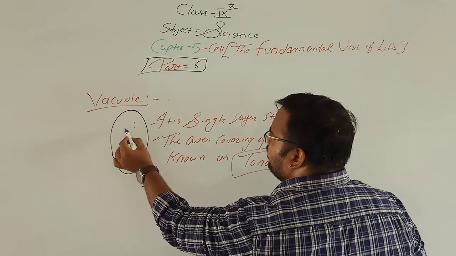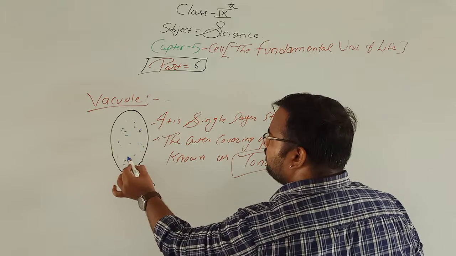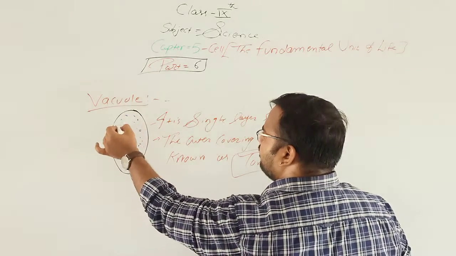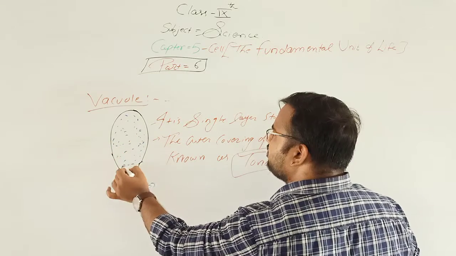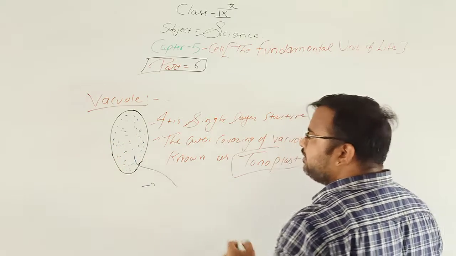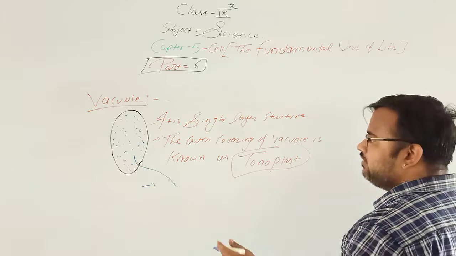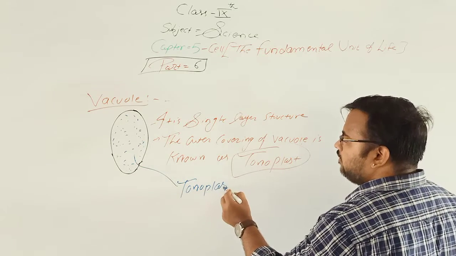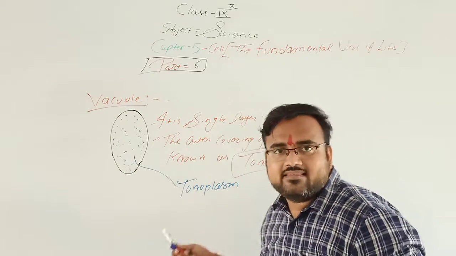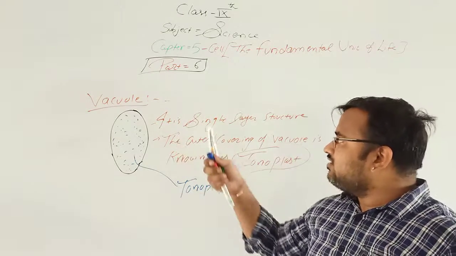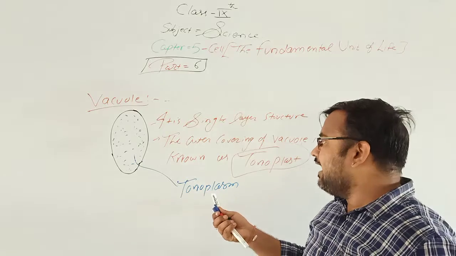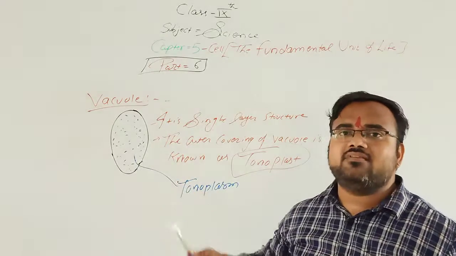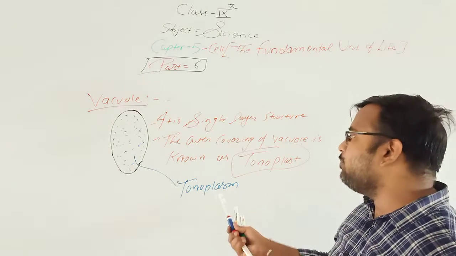And the liquid material which is present inside the vacuole is known as tonoplasm. Okay, it is a single layer structure. Its outer covering is known as tonoplast, and its inner material, which is liquid material, is known as tonoplasm.